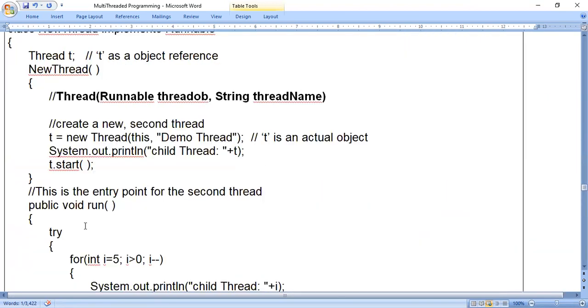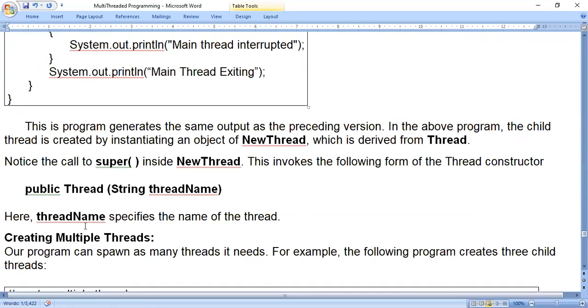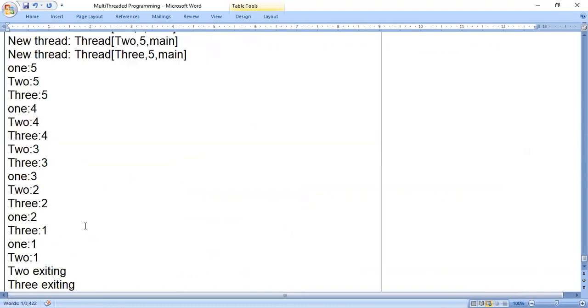See in this program, you can see variation in the output. First 2 times it executed normally: 1, 5, 2, 5, 3, 5, 1, 4, 2, 4, 3, 4. Afterwards, suddenly the second thread and third thread worked, then the first thread. Next, again the second and third thread, then the first thread. Next, again the third thread, first, second, like this.